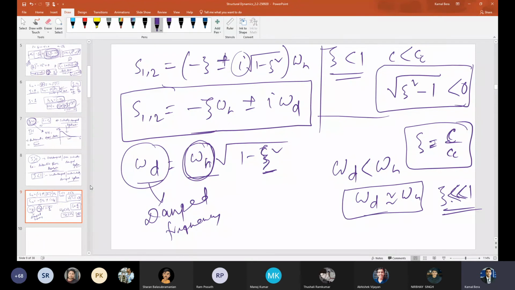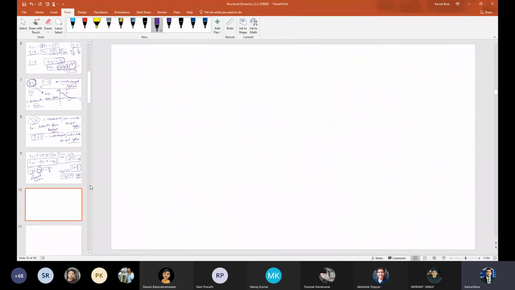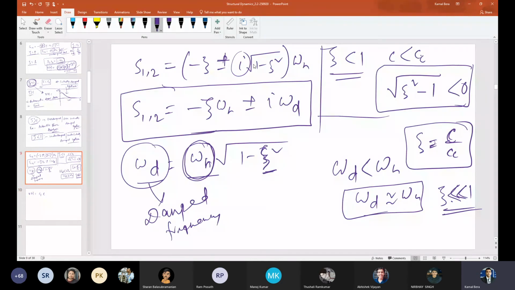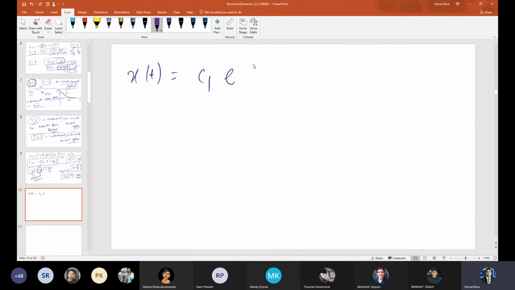So this is what I have introduced. Now tell me what is the response. So x(t) will be c1 e raised to the first root into t and the second root into t. So I will write it at a time. Minus zeta omega n is the common thing, so I'll take it out: e raised to minus zeta omega n t. Please remember this expression.